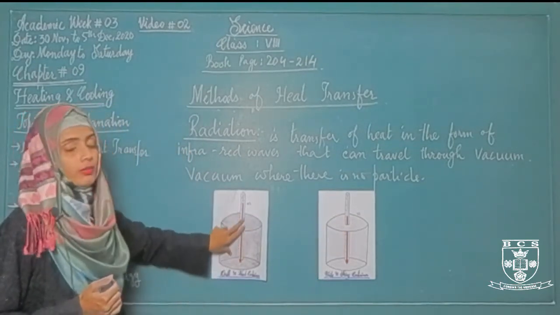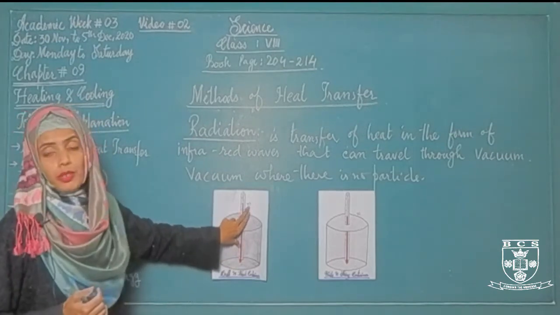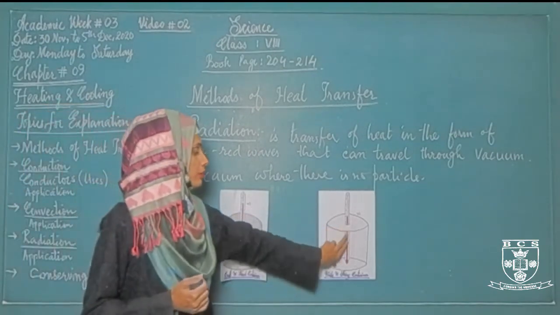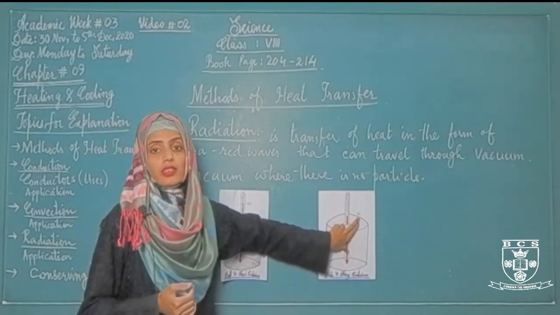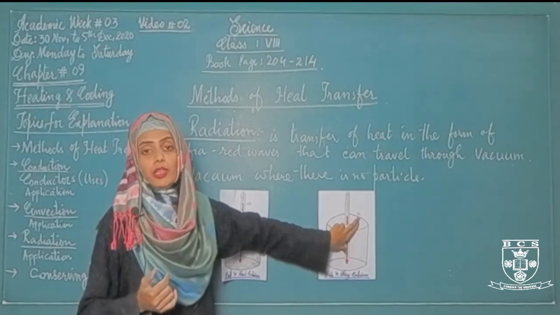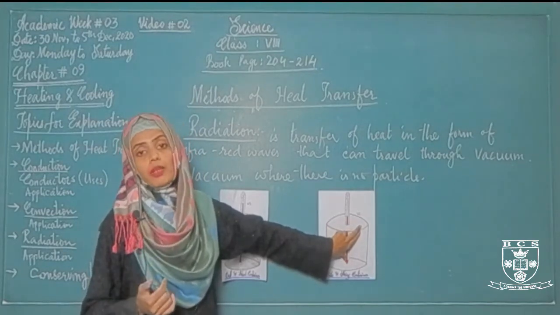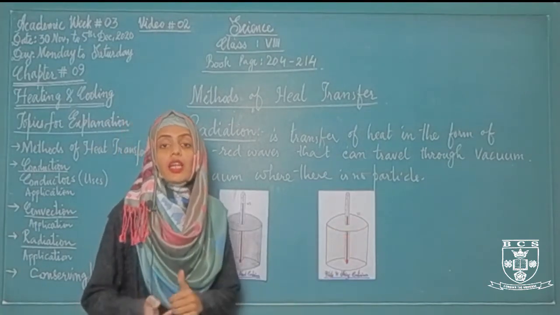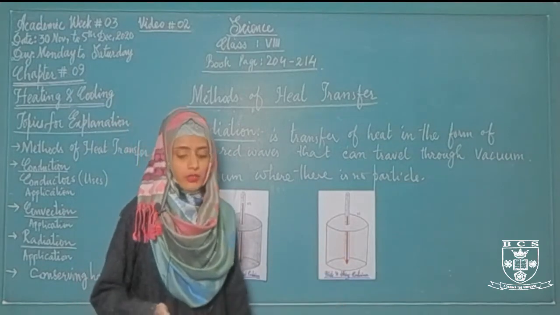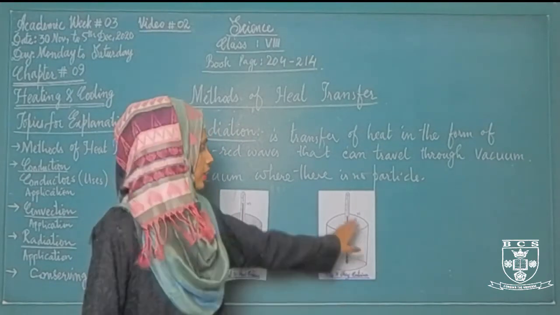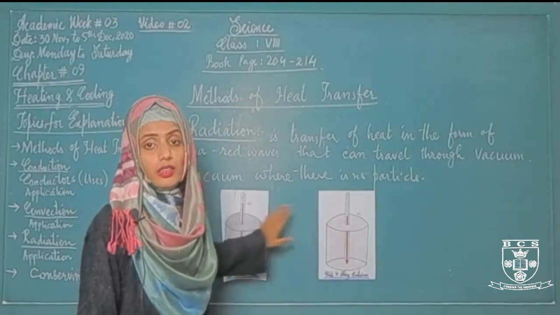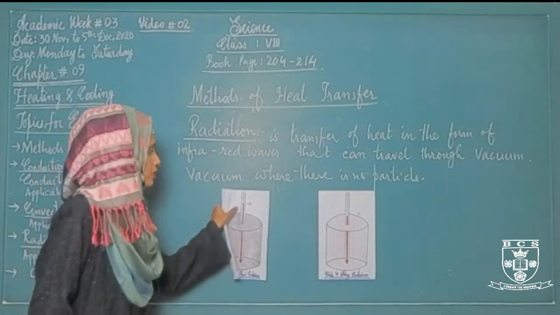The thermometer of the dull and black surface shows a temperature of 90 degrees centigrade, whereas the thermometer placed under the container that is shiny and white shows 70 degrees centigrade. This temperature difference is because of the ability of absorbing and radiating heat, whereas white and shiny surfaces do not absorb or radiate it, they just reflect the heat. That's why the temperature is lower than that of the dull and black surface.